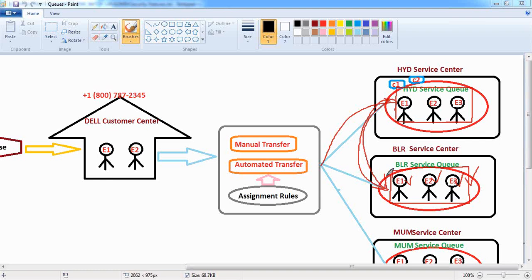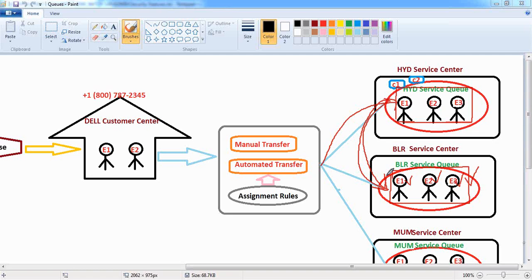Because those people are the experts who have good knowledge of the service and these kinds of issues, we can transfer that record from the Hyderabad service queue to the Bangalore service queue also. Like that, the record will be available inside the queue until any of the queue members has accepted it, or else if the case has any SLA, the record will automatically be transferred to the other queues by default. That possibility is available.